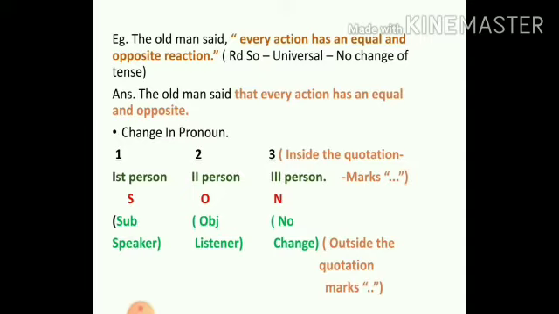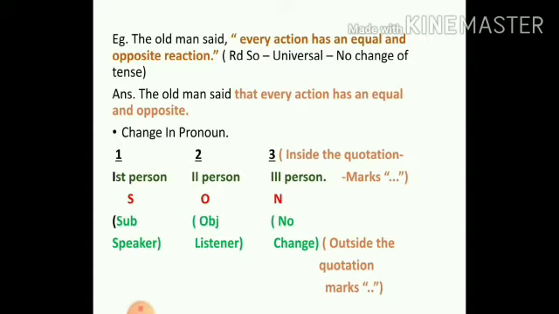Now, the first person, second person, and third person pronouns will be inside the inverted commas or quotation marks, in the reported speech, whereas subject and object will be outside the quotation marks, that is, outside the reported speech.